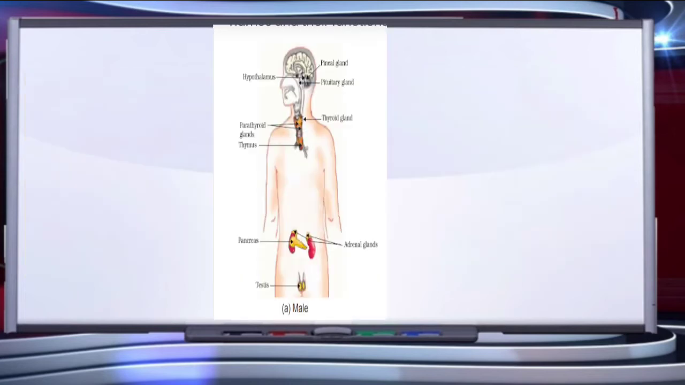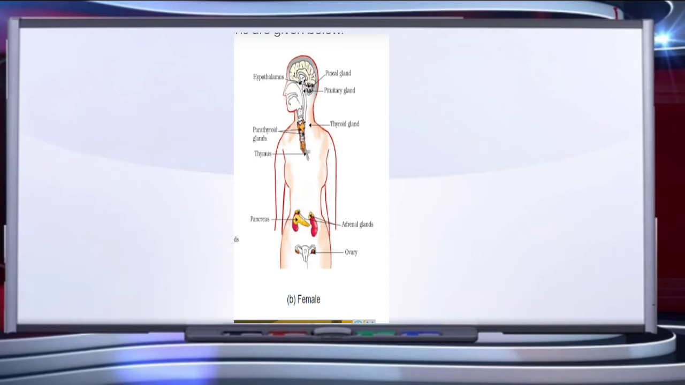See children, here is shown the body of a male human in which various endocrine glands are shown, namely hypothalamus, pituitary, thyroid, parathyroid, adrenals, pancreas, and in case of males we have testes as the endocrine gland. Here you can see the diagram of the female endocrine system. All the glands in the female body are the same as those present in males, but instead of testes in males, we have ovaries in the female body.